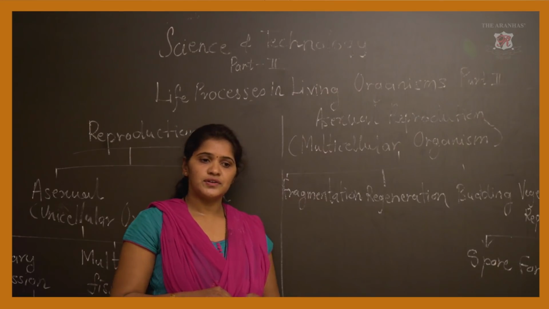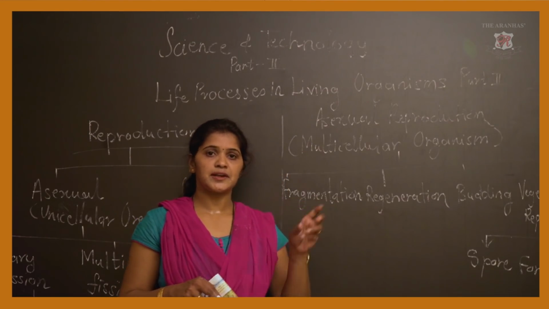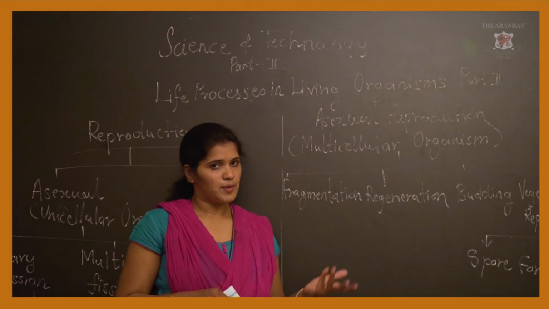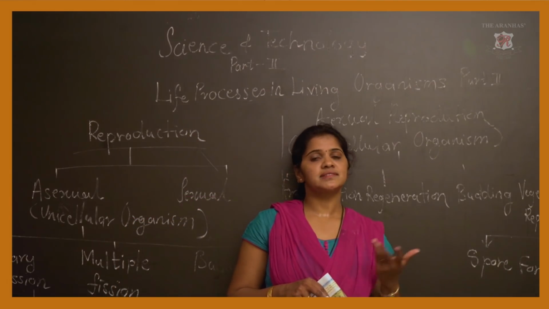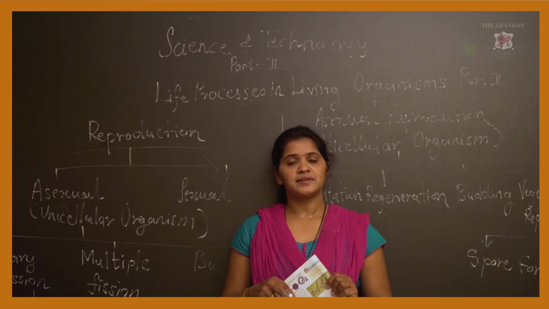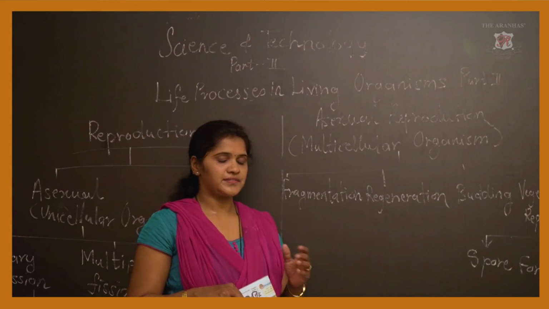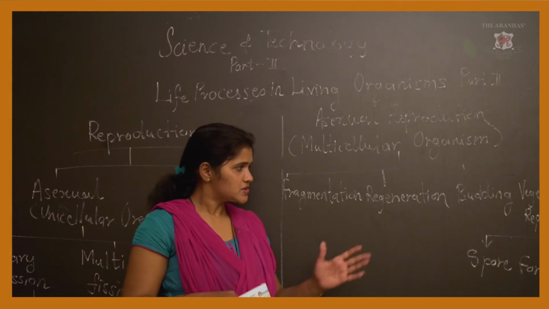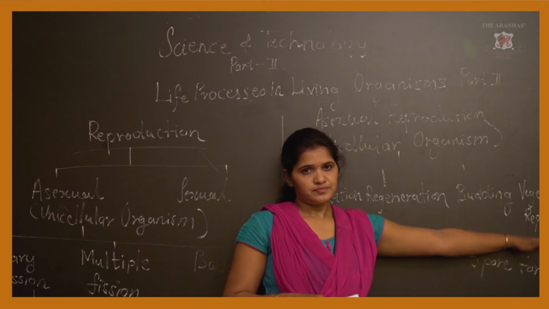Then, you are all aware of potatoes, there are eyes on the potatoes. If you plant that part, you will get a new potato plant. Another example is sweet potato, these are roots. If you use those roots, new sweet potato plants are produced. So, these are a few examples of vegetative reproduction.